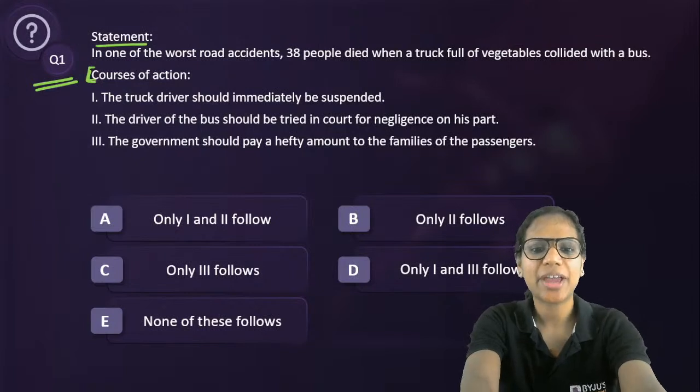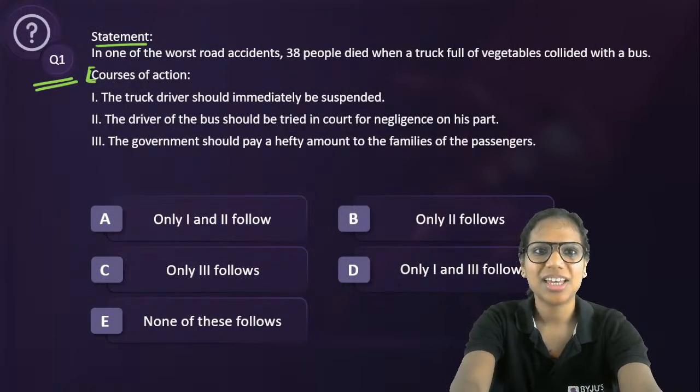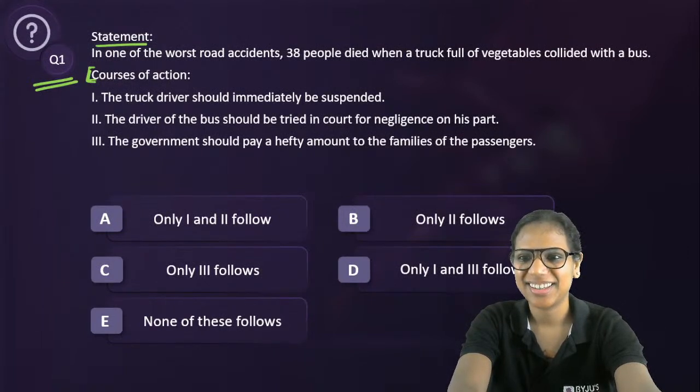What's the meaning of this word hefty? Yes, government should pay a hefty compensation. Something that's large and heavy is hefty, usually used for amounts, fees, penalties, compensations. What do the others say? B. Okay. So A, B, C, E. Basically, apart from D, I've got everything. Correct, Disha. Huge. Kamal. Correct. Hefty means huge, large, heavy.